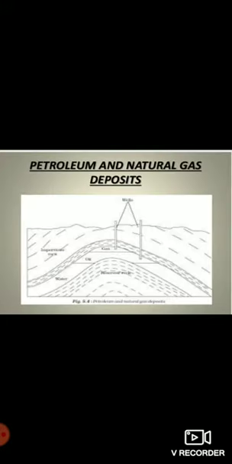Here is shown the diagram from where we extract the petroleum. Natural gas is found at the top of the petroleum reservoir. To extract petroleum, a survey is carried out to locate the oil reservoir under water. It is then extracted from oil reservoirs by drilling a hole into the earth crust. Initially, due to high pressure, petroleum comes out with great force. As the pressure decreases, the oil has to be pumped out by using the oil well. So from these oil wells we can extract the petroleum.